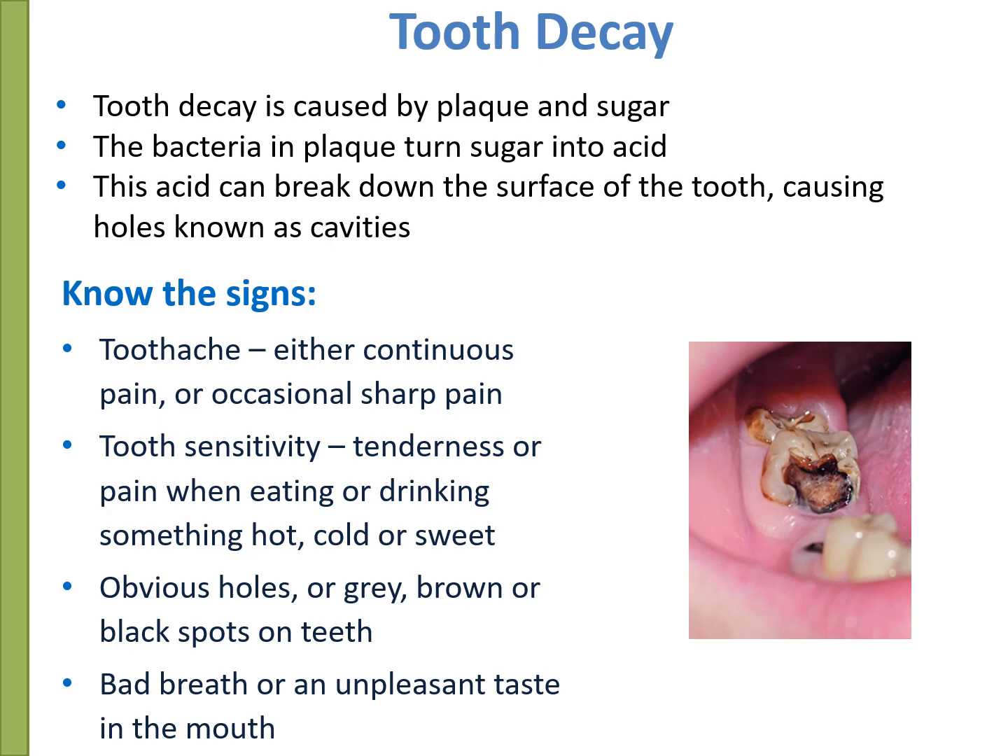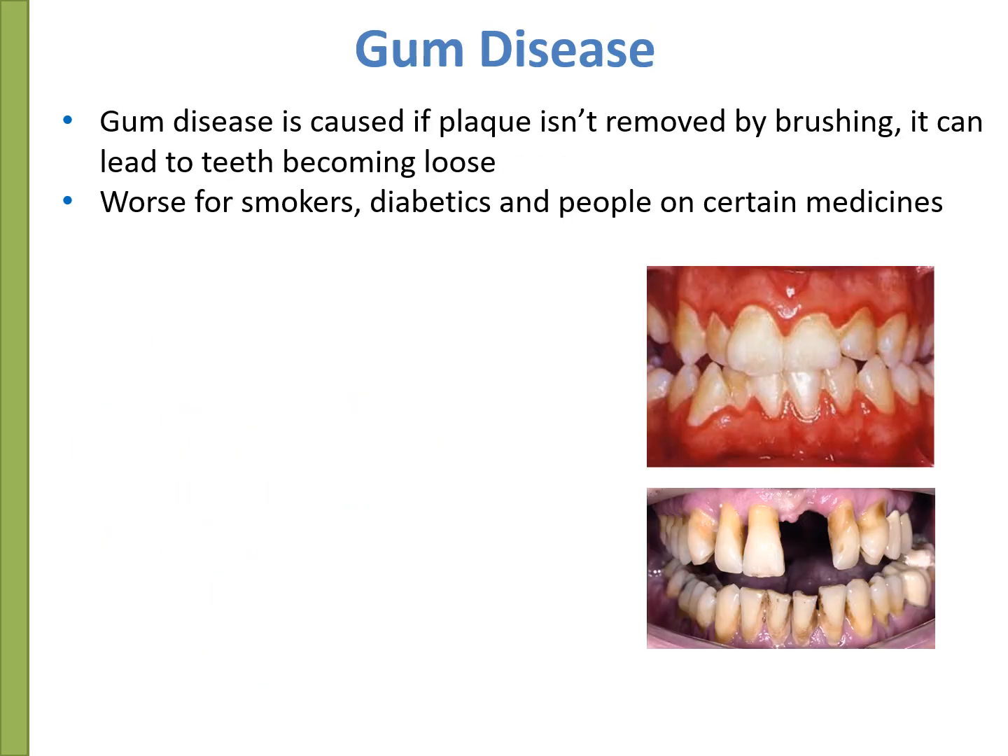So in summary, what causes tooth decay? Tooth decay is caused by the frequent consumption of sugary foods and drinks, which means that our teeth don't get a chance to repair. Moving on to gum disease.